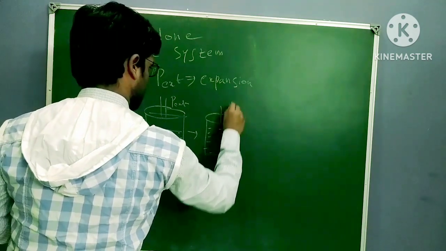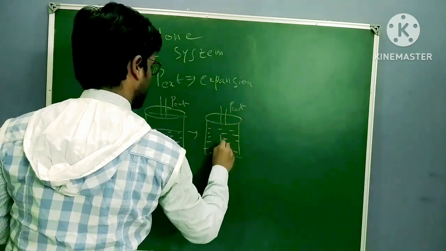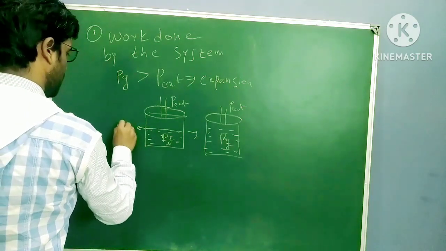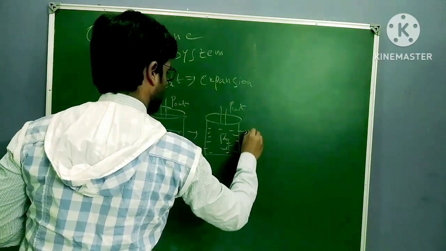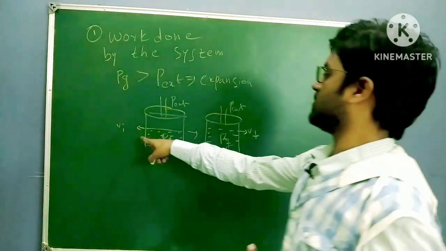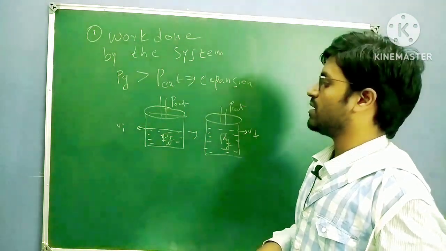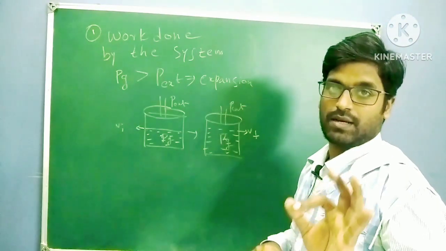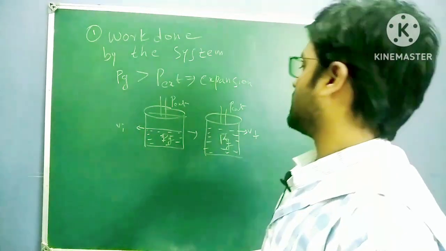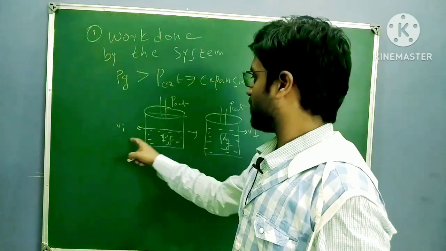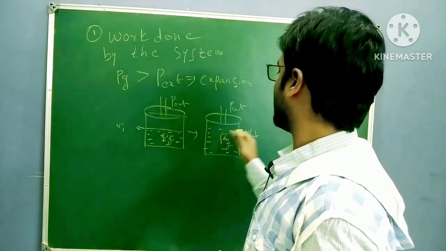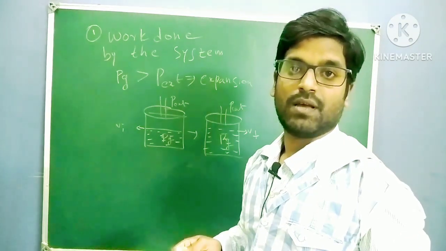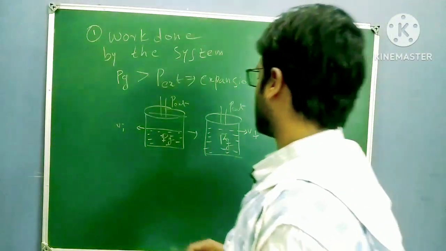Now this is my initial volume, this is the final volume. That means whenever expansion takes place, initial volume is this, after expansion final volume is this. That means final volume is higher than initial volume.